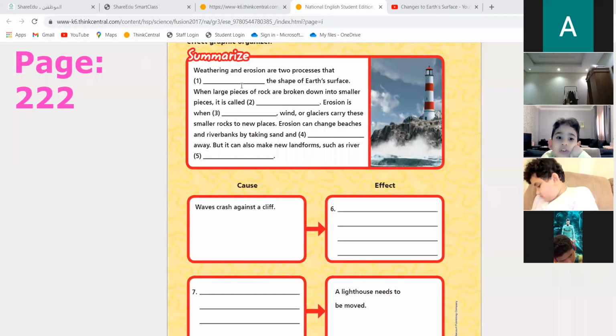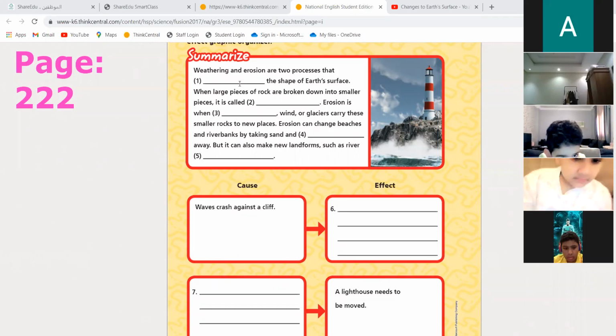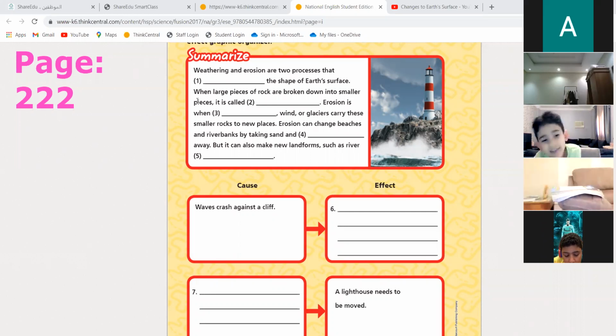Okay, number one. Yes, you can start number one. The shape of Earth's surface. No, number one. Weathering and erosion are two processes that... What do they do to the shape of the Earth's surface?